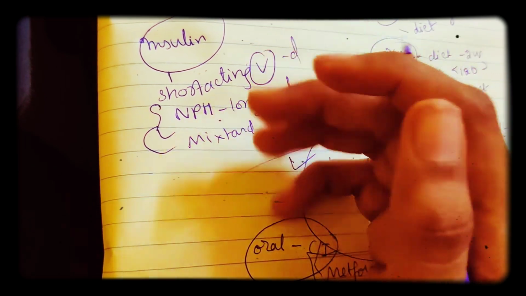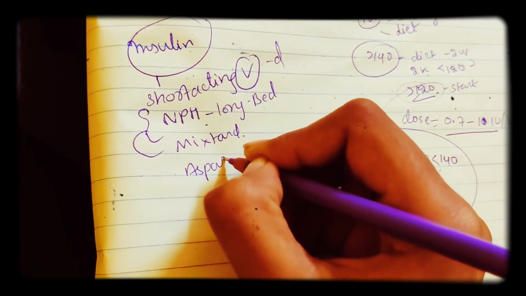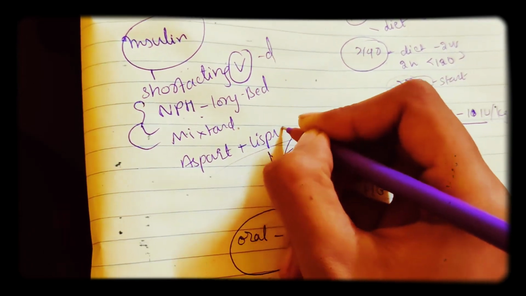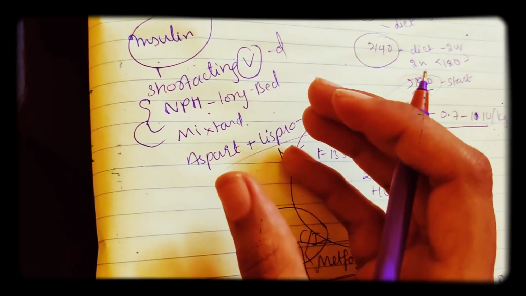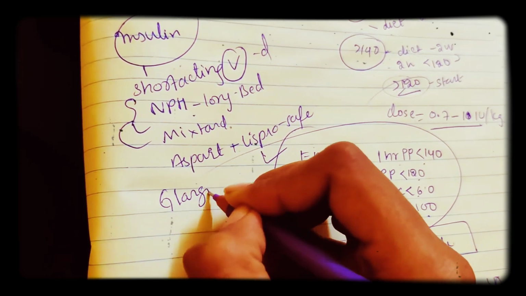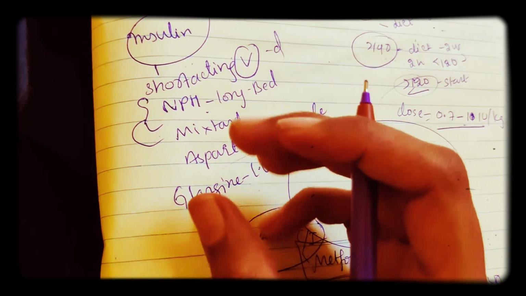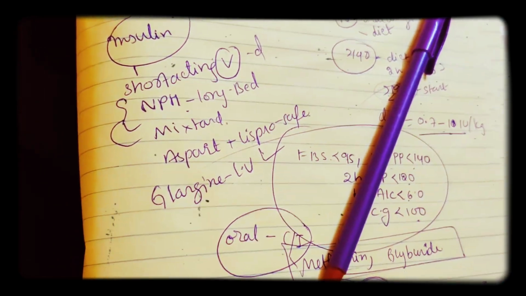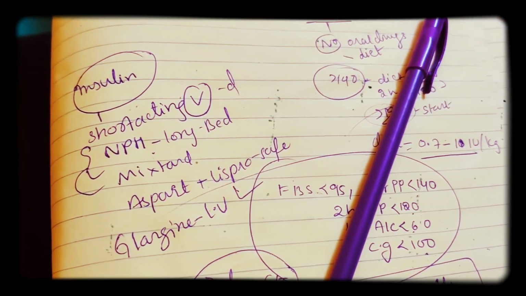The newest studies also show that ultra short insulins, called aspart and lispro, are also safe. There is limited evidence for the use of long acting insulin like glargine. And as the pregnancy advances, the dose of insulin also increases. So that's it, by this we completed diabetes in pregnancy. Next we'll start with hypertension in pregnancy.